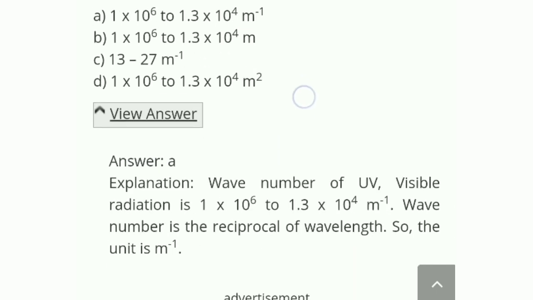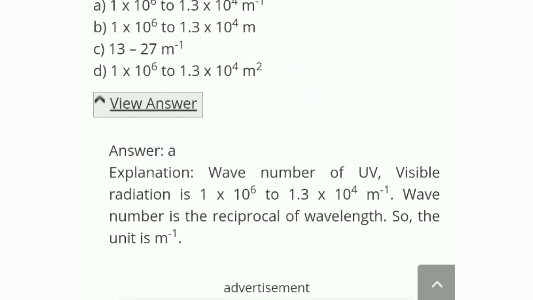The correct answer is A. Wave number is the reciprocal of wavelength, so the unit is m inverse.